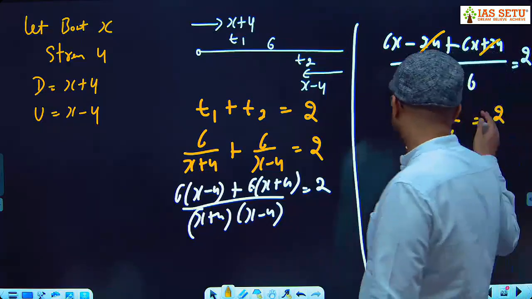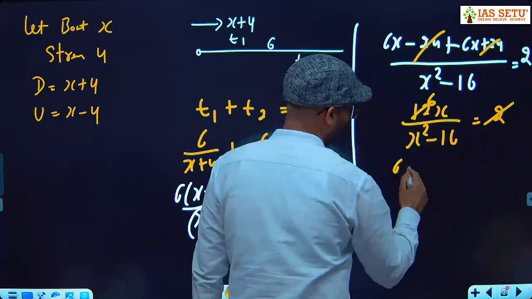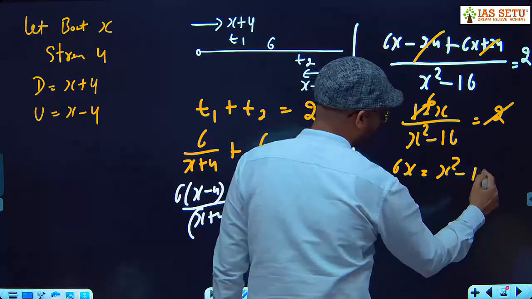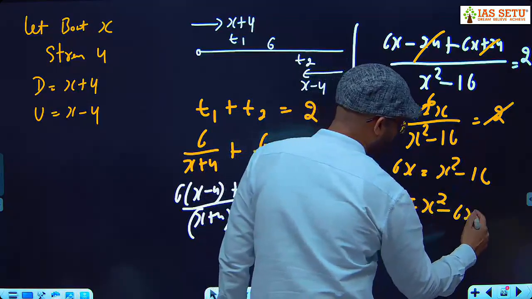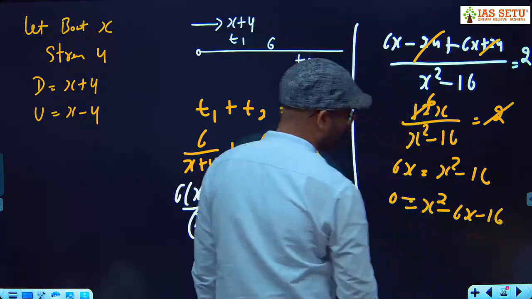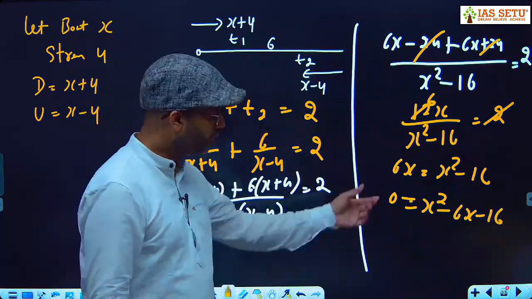Anyways, पहले तो ये देख ही लेते हैं. 2 से ये काट दो 6x. तो 6x is equal to x square minus 16. Take 6x other side. X square minus 6x minus 16 is equal to 0. So this is quadratic equation x square. We have to do factorization.